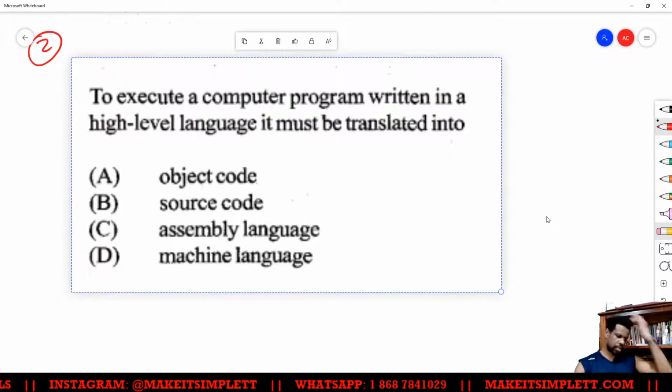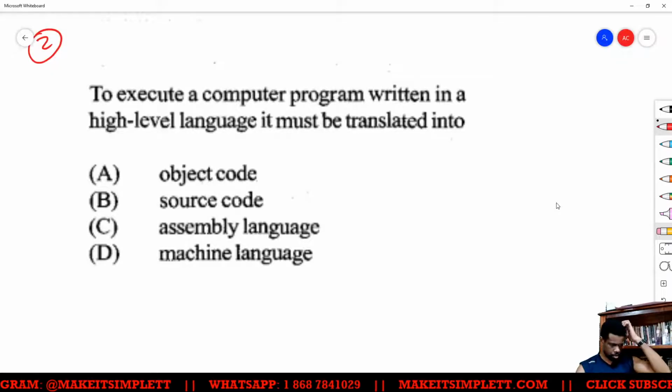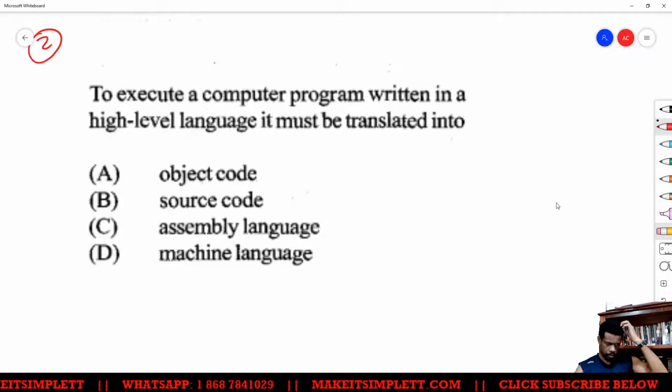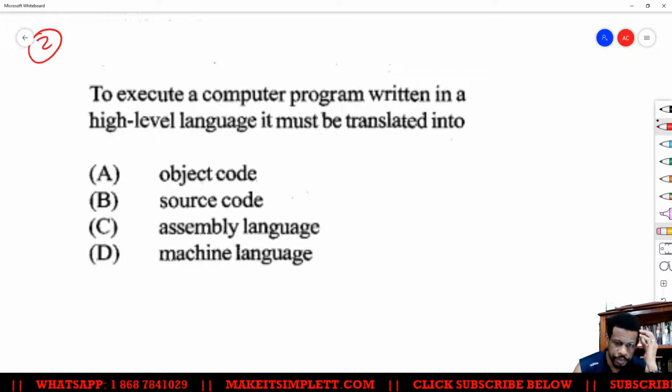Alright, to execute a program in a high level language, it must be translated to... this one, a little tricky.